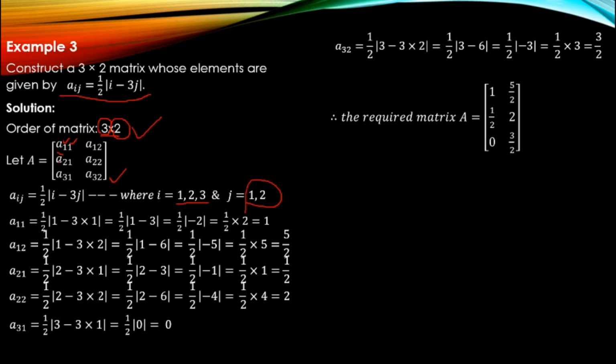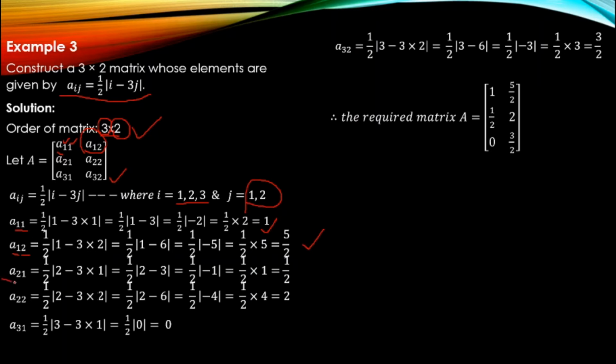So first row, first column, a11. How is it? Half modulus of 1 minus 3 into 1. So what do we get when we solve? We get 1. I need not explain all of it: when a negative value comes out of the modulus, it becomes positive. Okay, so now we'll go for a12. When we substitute the value of i as 1 and j as 2, what do we get? After solving, we get 5 by 2.